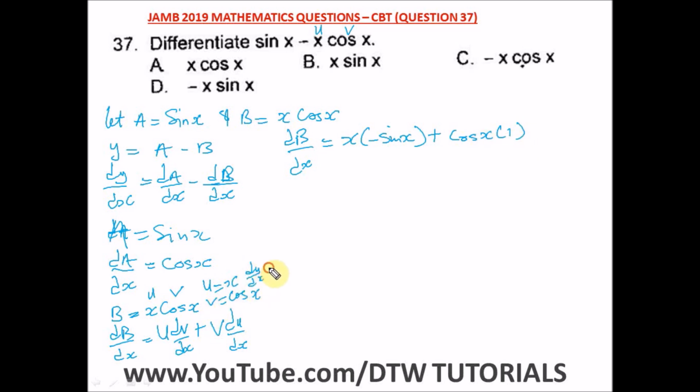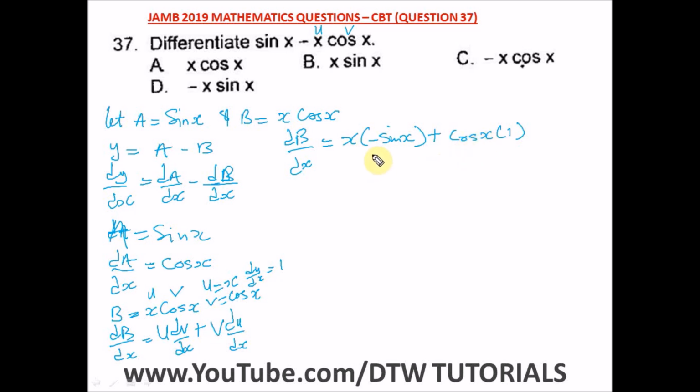So du/dx is equal to 1. You multiply 1 by the coefficient, which is 1, and you subtract 1 from the power of x, which gives x raised to the power 0. And x raised to the power 0 is 1, and 1 times 1 is 1. Please make sure you revise differentiation properly. I've mentioned before that about 3 to 4 questions come out on differentiation and integration. You can't miss that. You must always have a question on integration and differentiation in your JAMB maths, so please make sure you revise that.